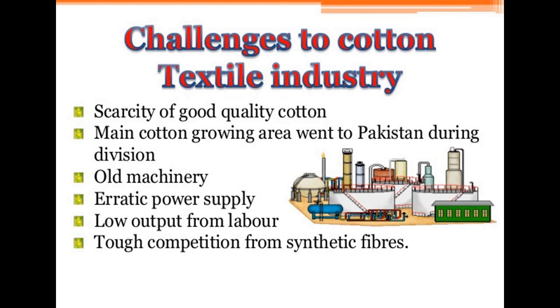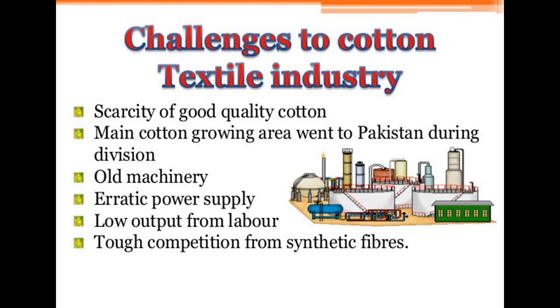Then the main cotton growing area eventually went to Pakistan during the division. There are old machineries. They are not using good quality machinery. There is erratic power supply, low output from the laborers, and there is tough competition from synthetic fibers. So these are a few of the challenges that they are facing.